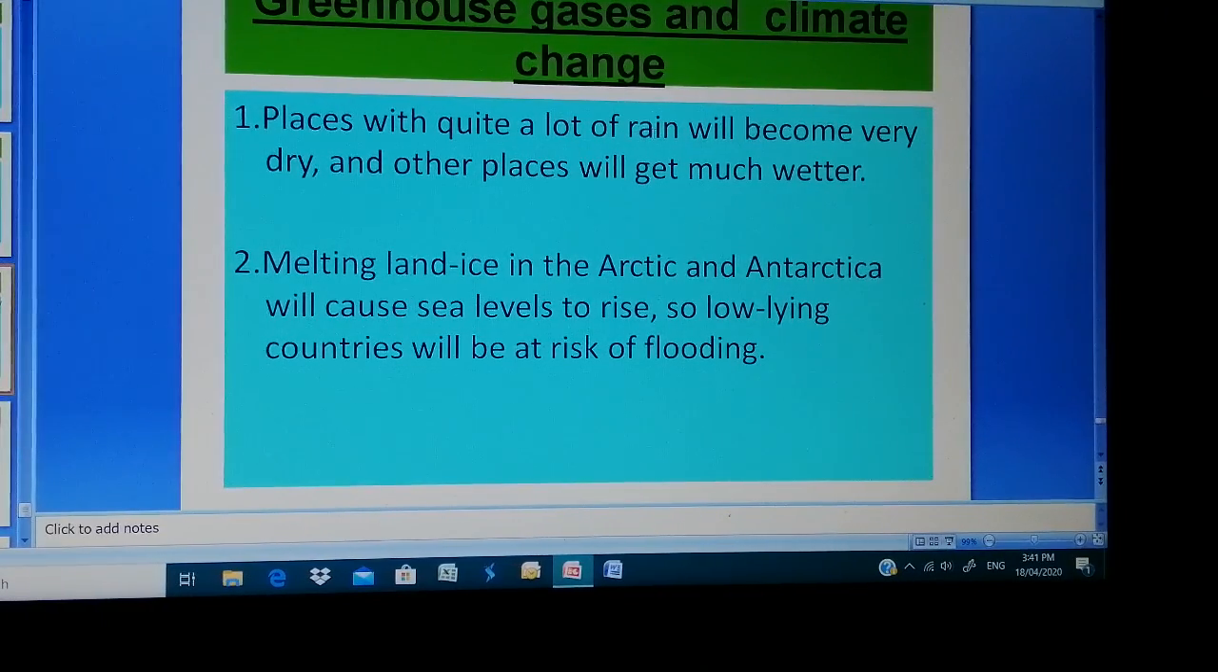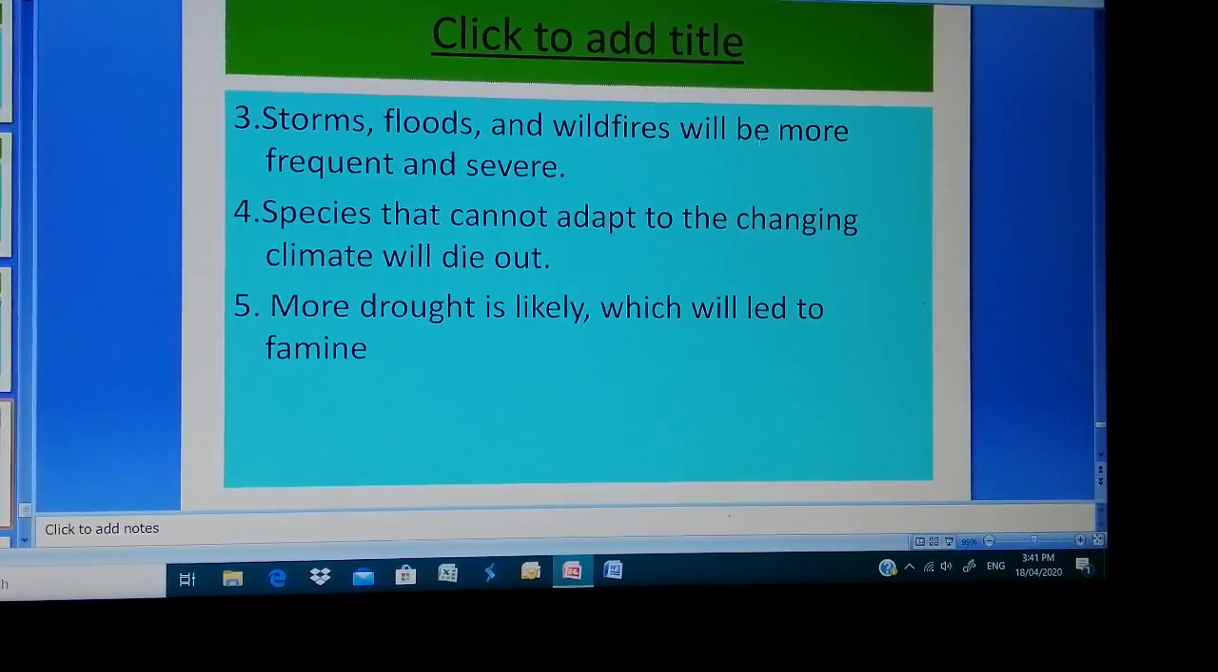So the places which were getting a lot of rain will become dry, and other places will get wetter, and there are risks of flooding, too many storms, wildfires, and the extinction of some types of animals due to climate change. Droughts can also happen. So these are the effects.